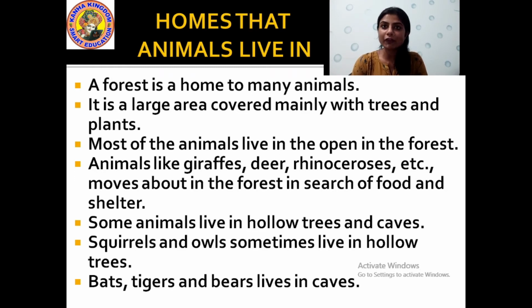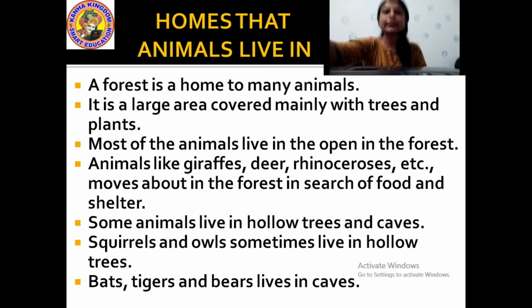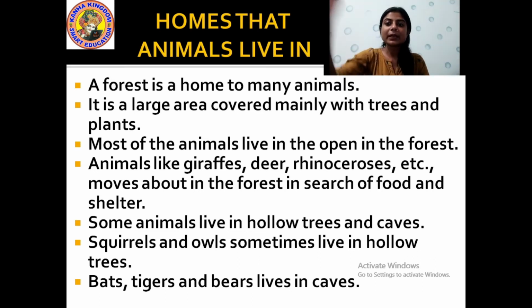Animals like giraffe, deer, rhinoceroses, etc. These are some animals which move about in the forest in search of food and shelter. Then some animals live in hollow trees and caves. Squirrels and owls sometimes live in hollow trees. And then bats, tigers and bears, they live in the caves. Okay, I hope you understood this. These are some points about different types of animals which live in different types of places.